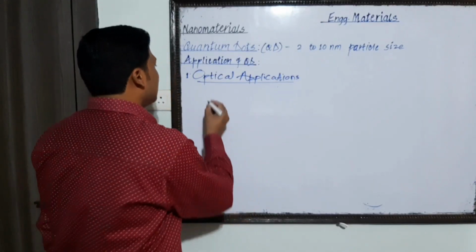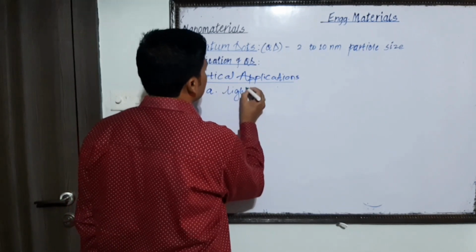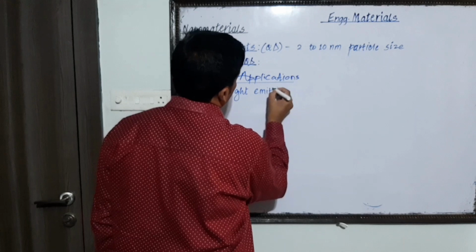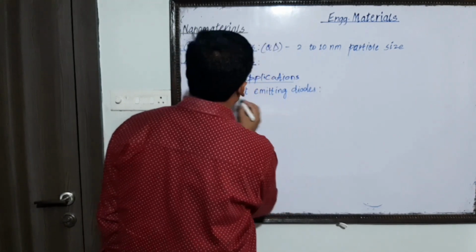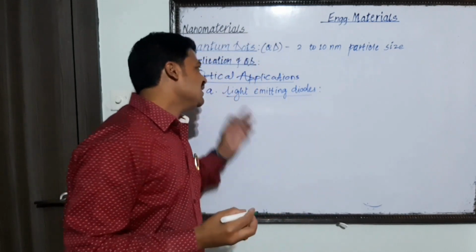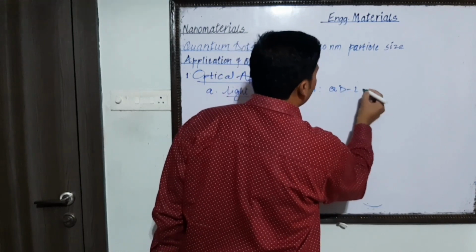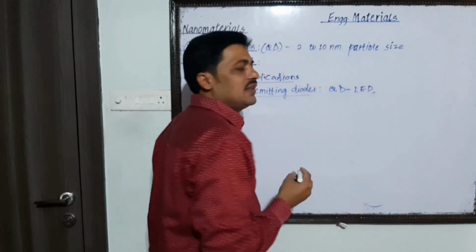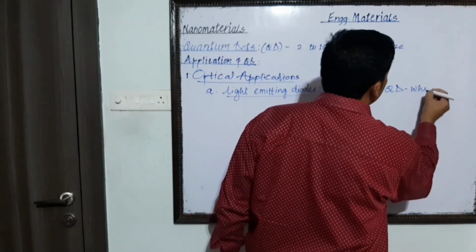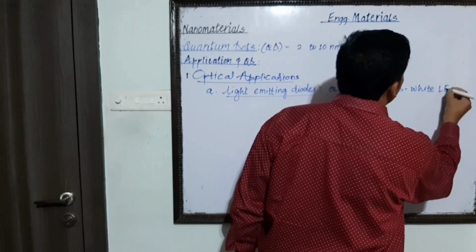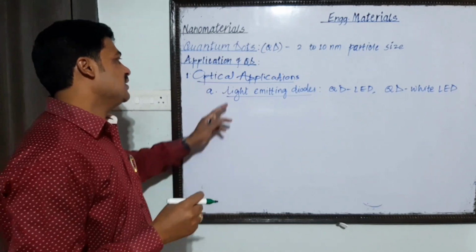First one is the light emitting diode. Basically, under light emitting diodes there are the quantum dot LED and the quantum dot white LED. White LED is under the heading of light emitting diode.